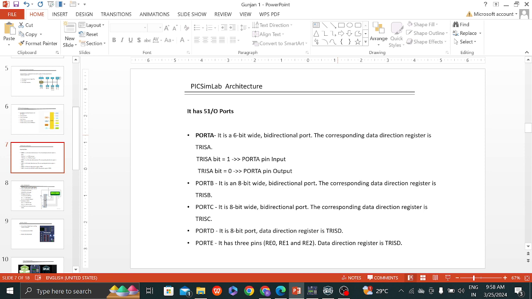Port C is an 8-bit wide bidirectional port, with data direction register TRISC. Port D is an 8-bit port, with data direction register TRISD. Port E has 3 pins, RE0, RE1, RE2, with data direction register TRISE.